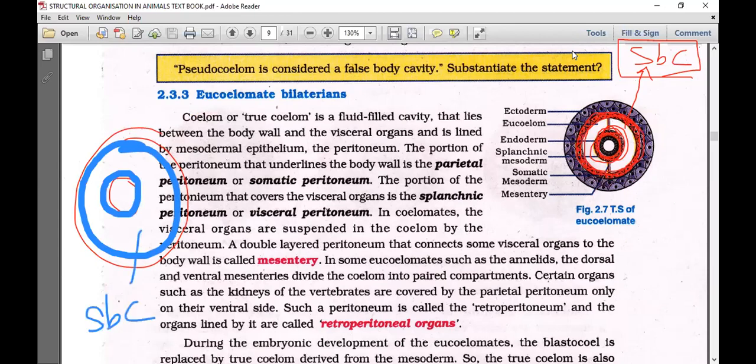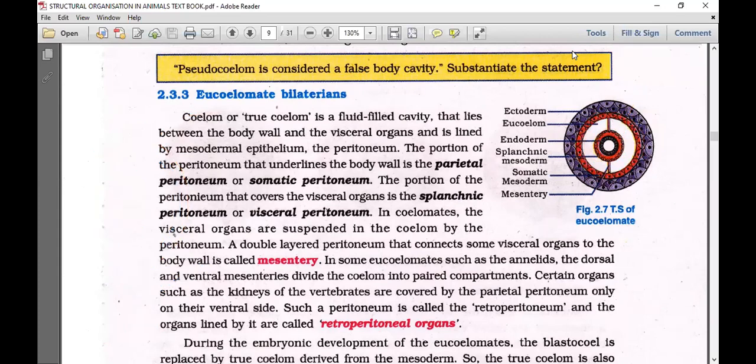A new cavity which is formed in the adult, we say is a secondary body cavity. These are the properties of the true body cavity we are talking about. They should have the secondary body cavity, and the outer and inner lining should be with a mesodermal layer. Then only do we consider them a true body cavity, and we consider that kind of coelomates as eucoelomates.